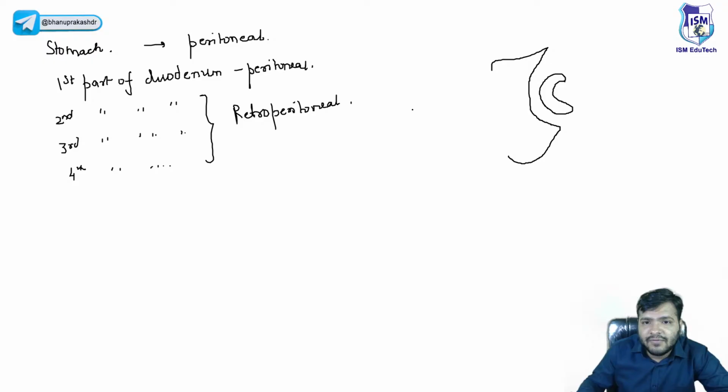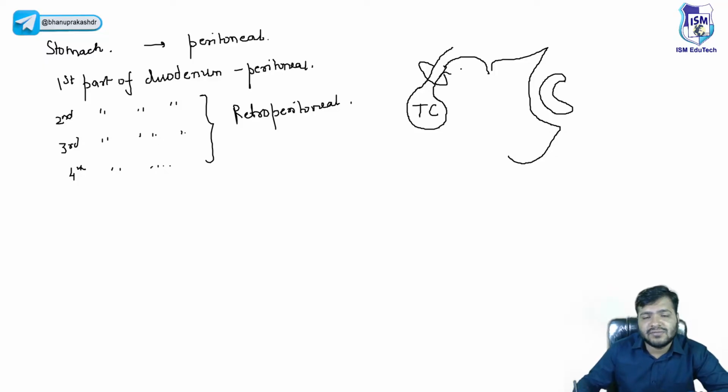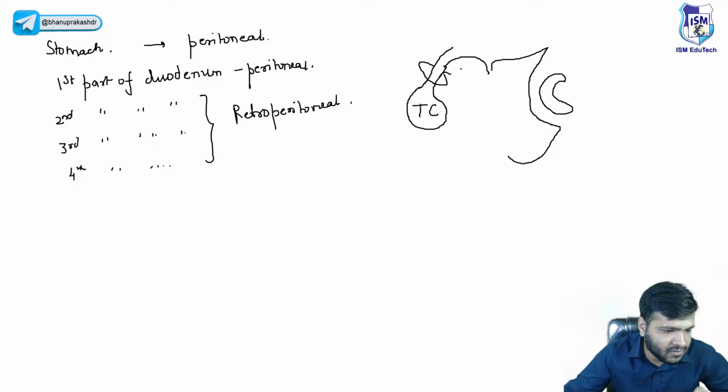For example, we have the transverse colon, and this transverse colon is covered by peritoneum from all sides. So it will be called a peritoneal organ. And this peritoneum is making folds. This is the mesentery part, right? This is the mesentery part. I hope this is clear to everyone.